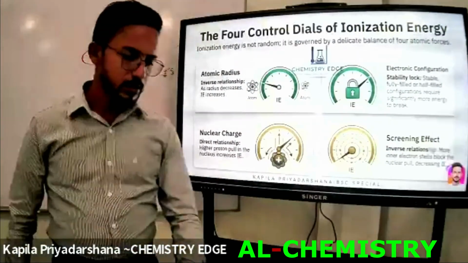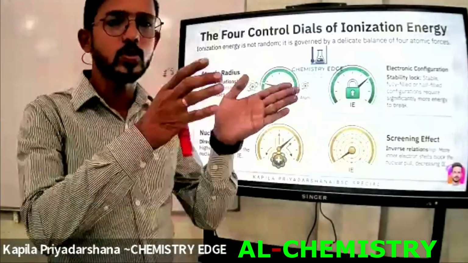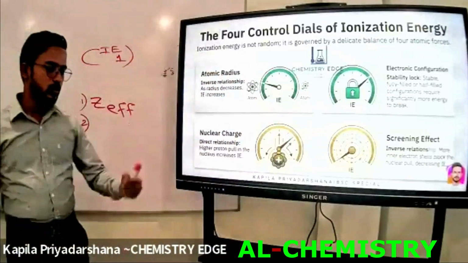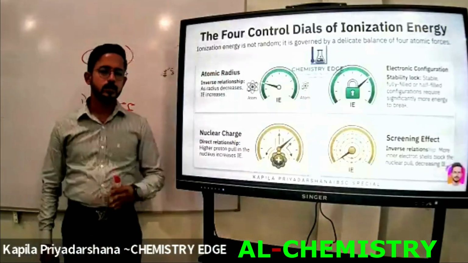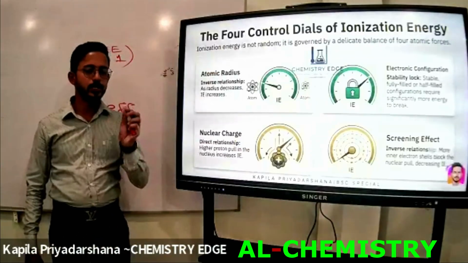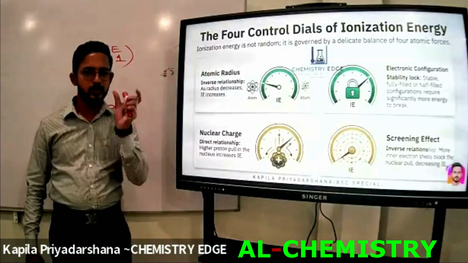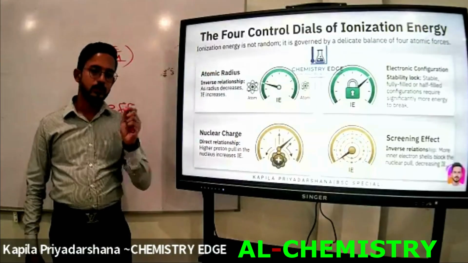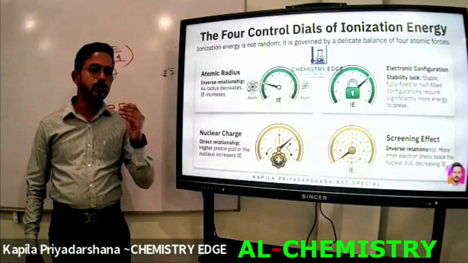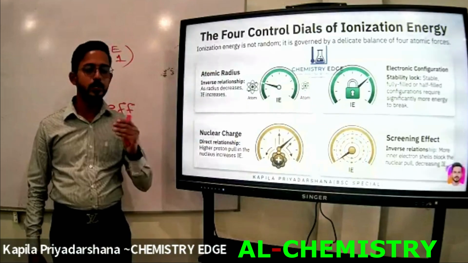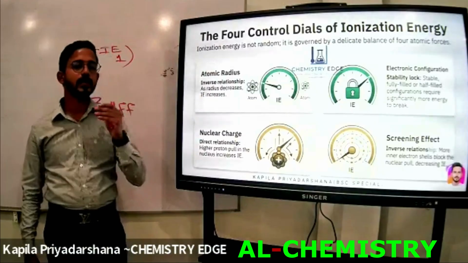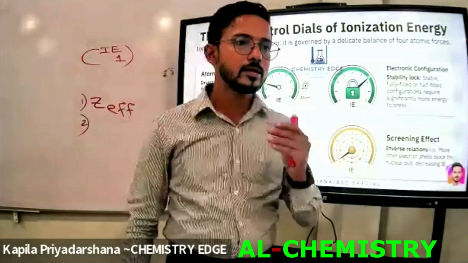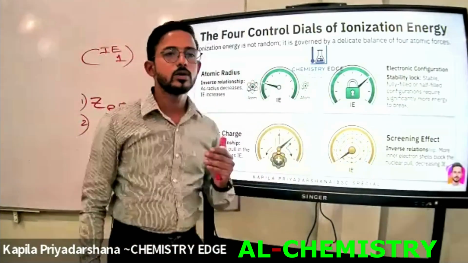Okay, then tell me what will happen when we go from left to right across every period. The hydrogen and helium elements are in the first period, which is a very short period. But the second and third periods each include 8 elements.